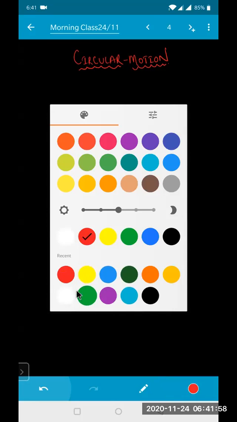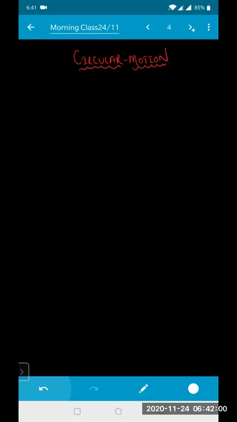All circular motions are rotatory, beta, but all rotatory motions are not circular. Every body which is in circular motion is compulsorily rotatory, but all rotating bodies need not be in circular motion. Okay, so that is the first point you need to remember.